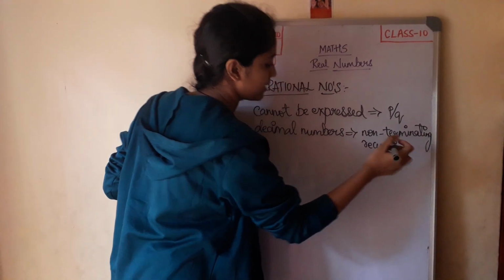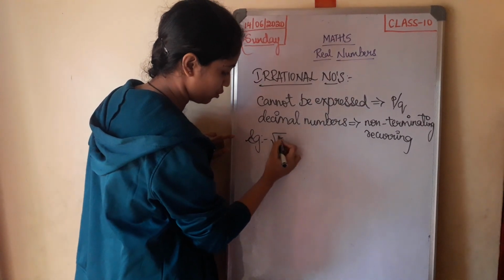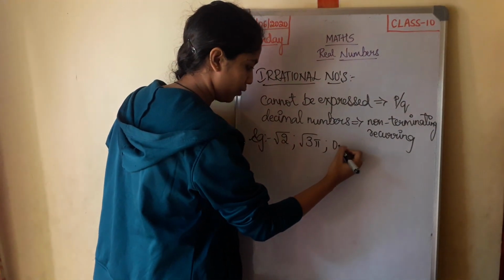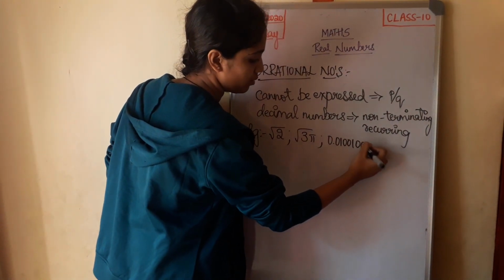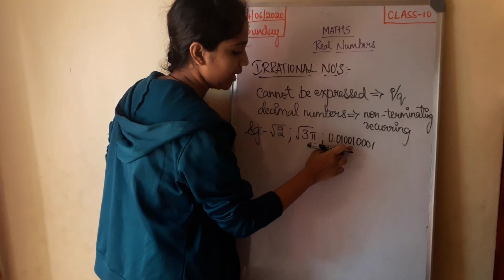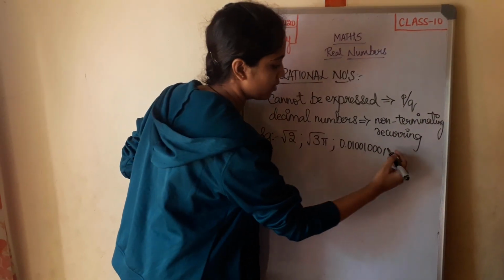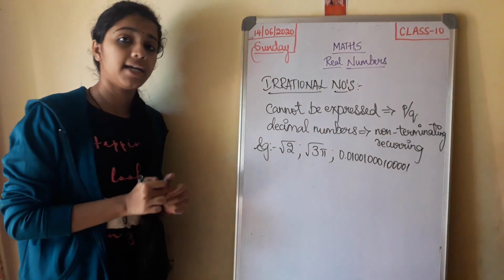So the examples of irrational numbers are root 2, root 3, pi, 0.010010001. So these zeros increase in a series. Now you have 0, 00, 000. Now you have 4 zeros, 1. Now this is what we call the irrational numbers.